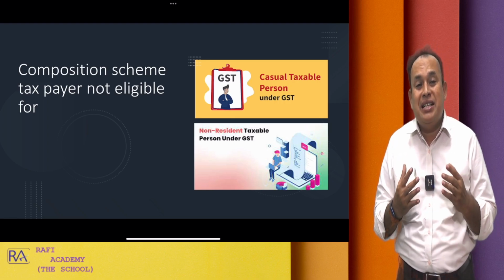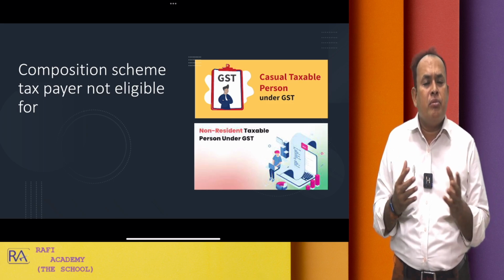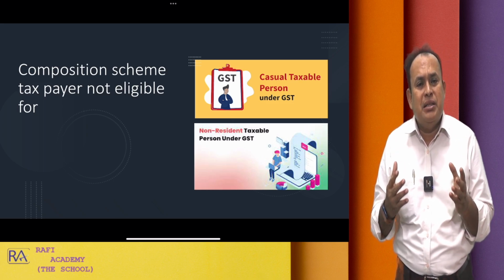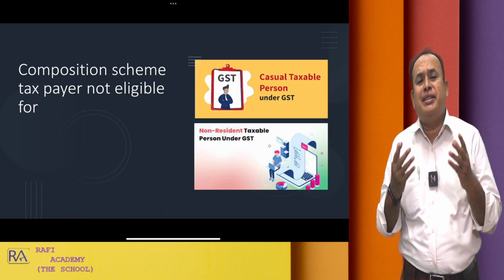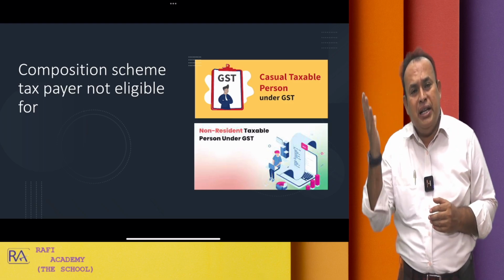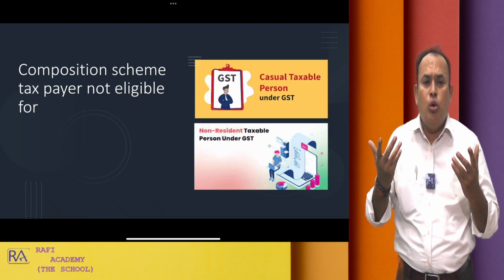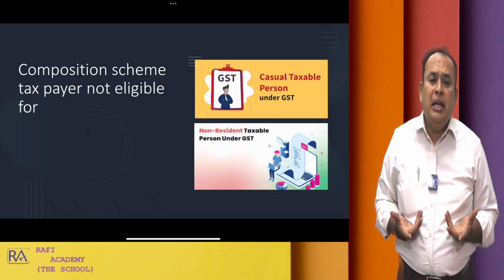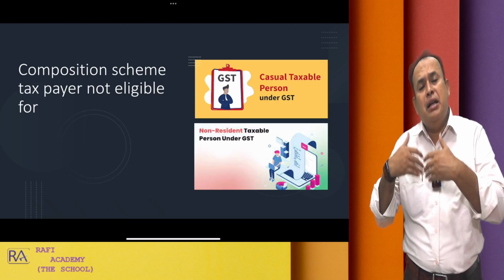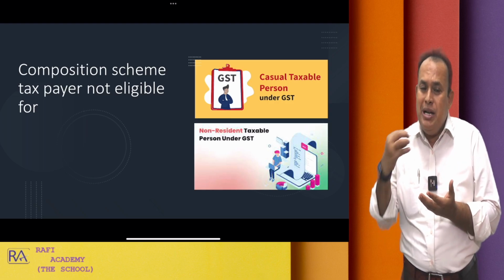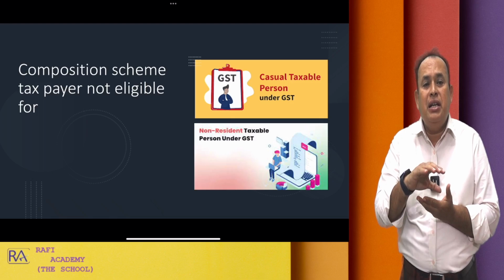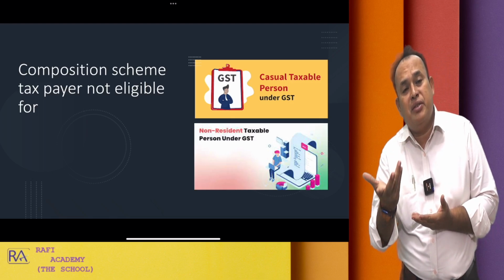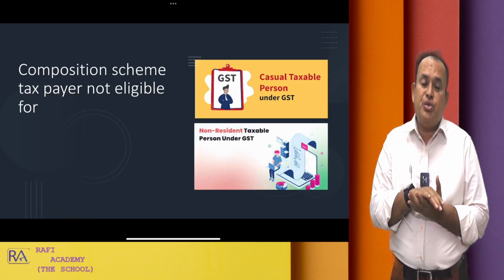Further, who is a non-resident taxable person? A person who is basically an NRI, non-resident in India, who is outside India and has no PAN number. He is a foreigner, an NRI, who came to India to carry out the supply of goods or services on a temporary basis.